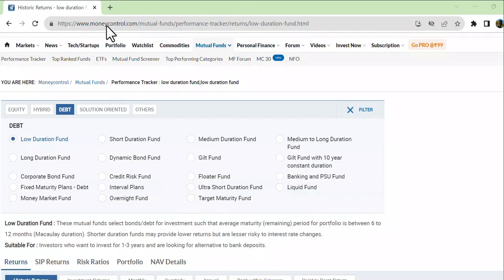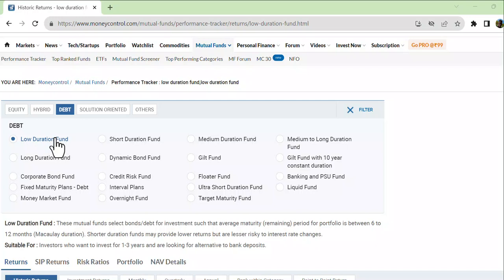Okay, so let's start. We just go to the site and pick up any fund. Suppose I'm picking up a low duration fund. It was normally recommended that you put your money in a low duration fund during my time when I was investing, so I picked up that only. But you can choose anything.